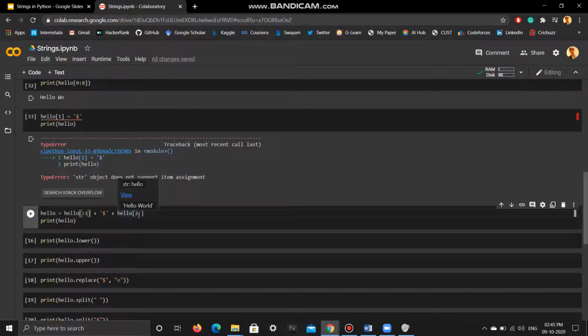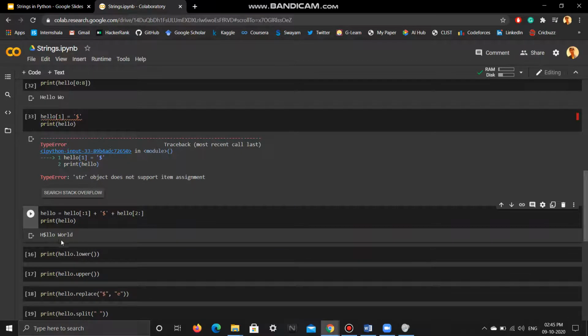The 0 is already done, 1 is being replaced. So from the second character onwards till the end. So what this will do is this will return to me H$LLO space world. So let us see. There you go, H$LLO space world. So this is how you replace a particular character in a string.